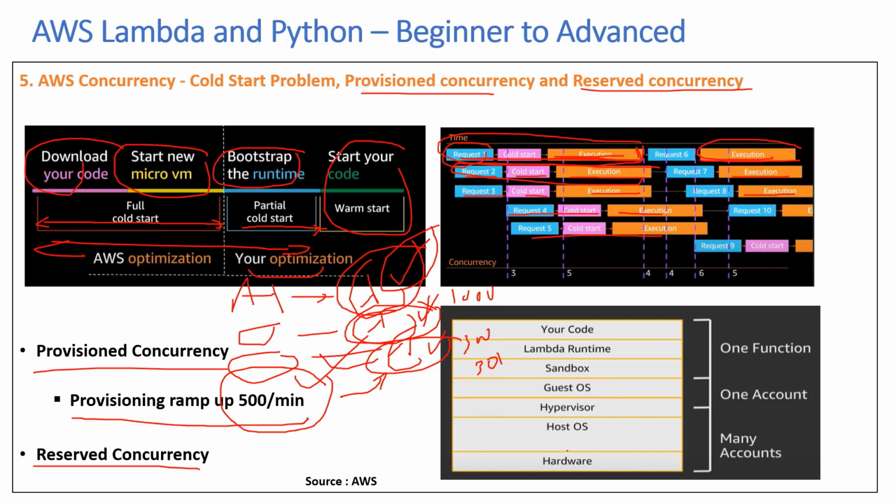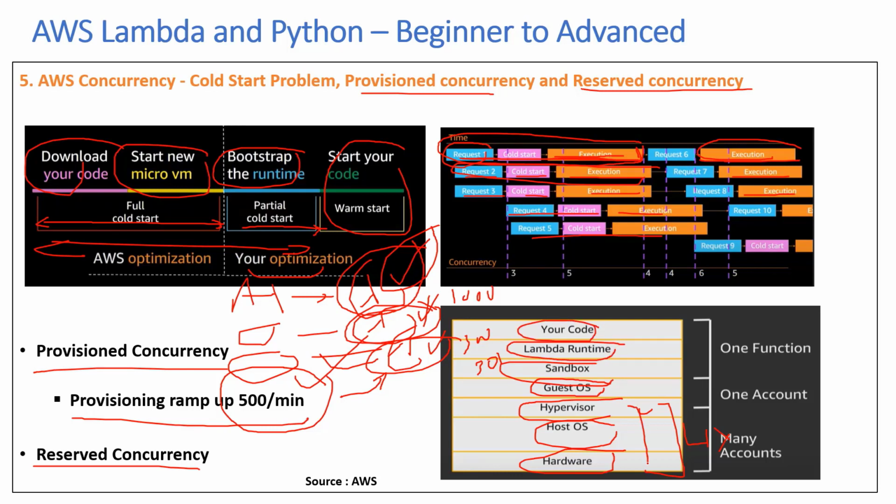So there is an interesting example from AWS on how it runs the Lambda function under the hood. What it says is that it is not possible for them to have a micro VM for each Lambda function that has been configured. So what it does is, say it will have the hardware, which is pretty much the same. Then you have the host OS, and then you have the hypervisor for virtualization. So you have a Linux based physical server with the host OS and the hypervisor for virtualization. Then on top of that, you will get a guest OS. So it's an Amazon Linux based virtual server, very similar to EC2. And then on top of that, you will have a sandbox, which will have the Lambda runtime for that particular function. And then you have your code.